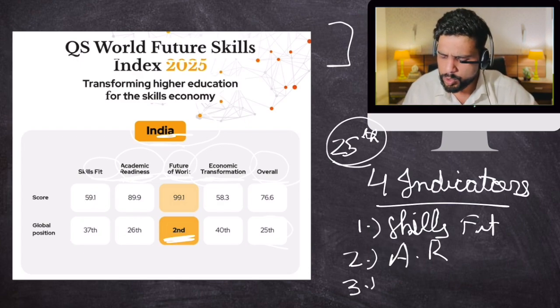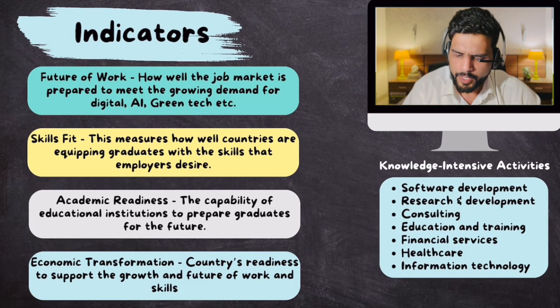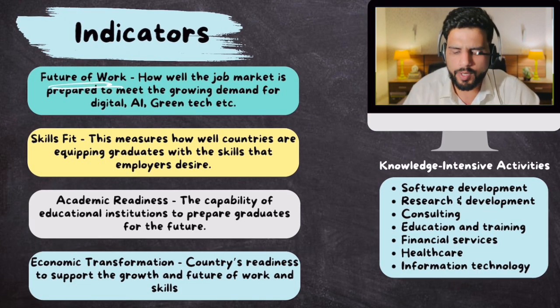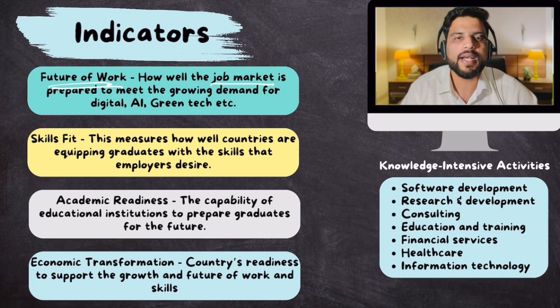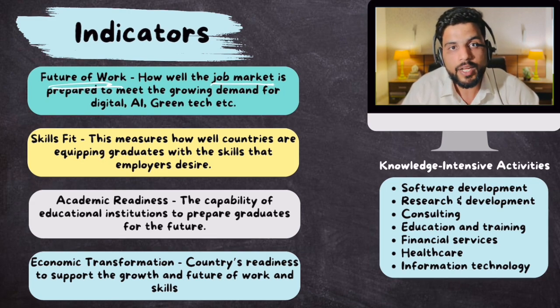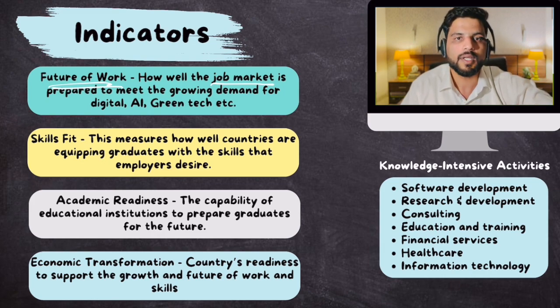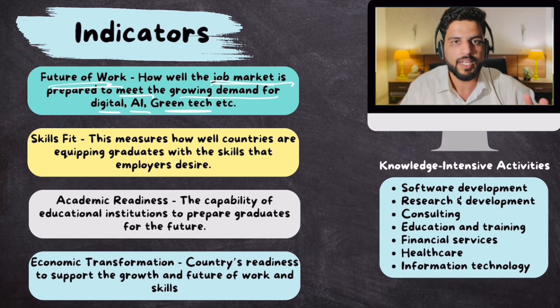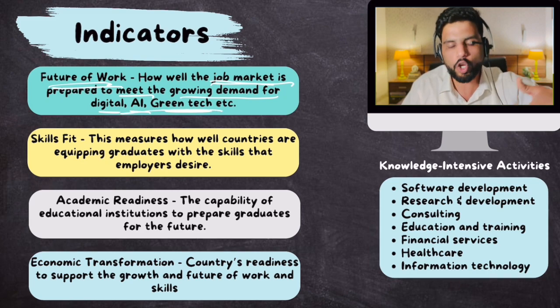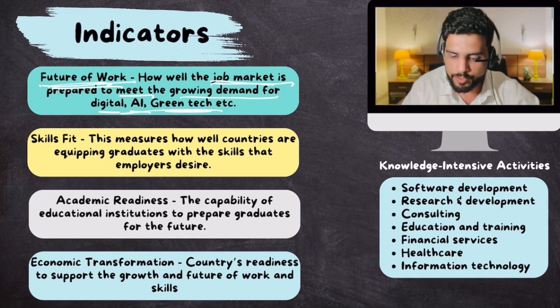Now, let's talk about these 4 indicators. Okay. So first is future of work. Future of work basically measures India's job market, how well India's job market is ready to get absorbed in industries which require new skills. So how well the job market is prepared to meet the growing demand for digital, AI, green technologies. So is our labor pool skilled enough to get absorbed in these new technological frontiers? Okay, this is future of work.